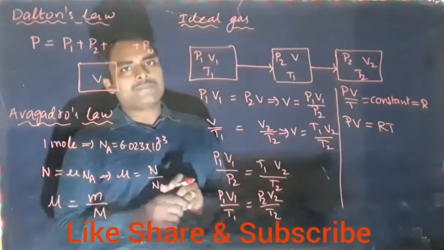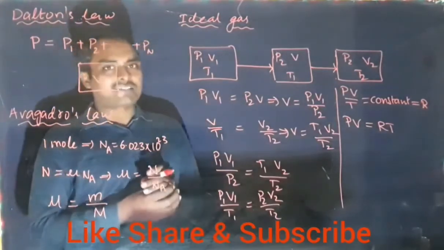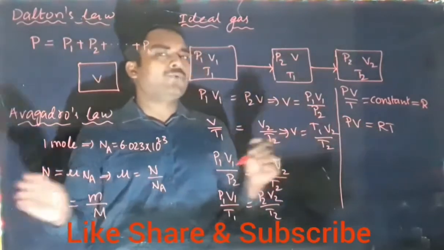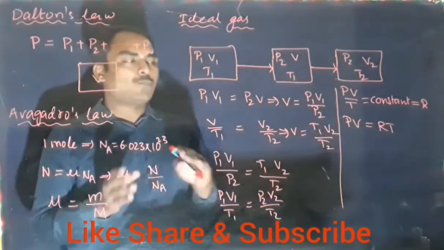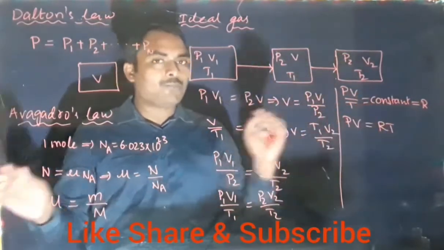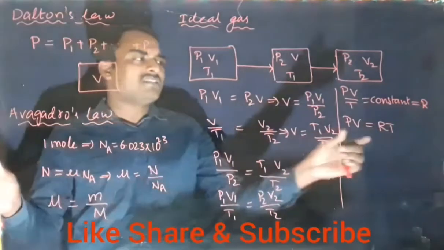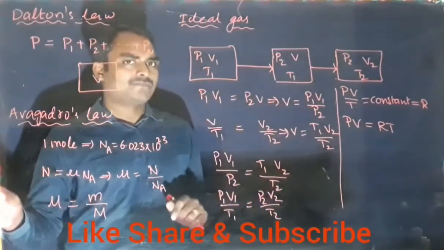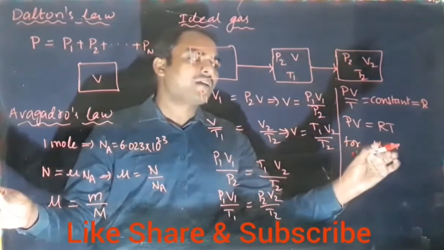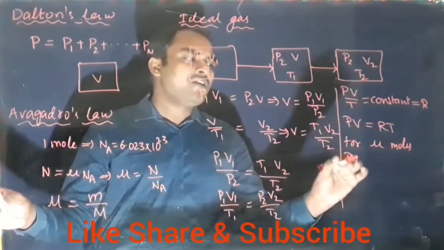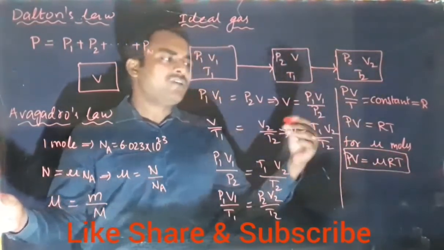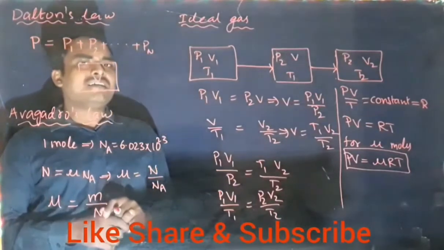Here R is constant. It is called the universal gas constant. Its value is 8.3 joule per mole Kelvin, because this R value of 8.3 is for 1 mole. So this is the equation written for 1 mole. For mu moles, this equation can be written PV equal to mu RT, where mu is the number of moles. So PV equal to mu RT is the ideal gas equation.